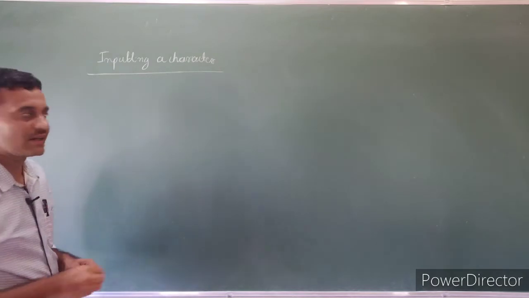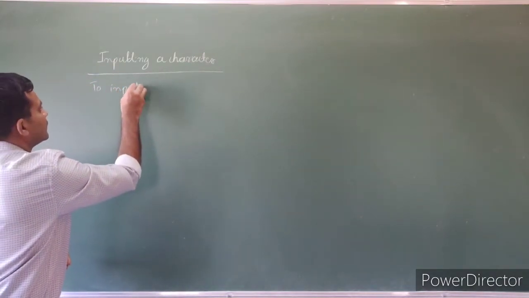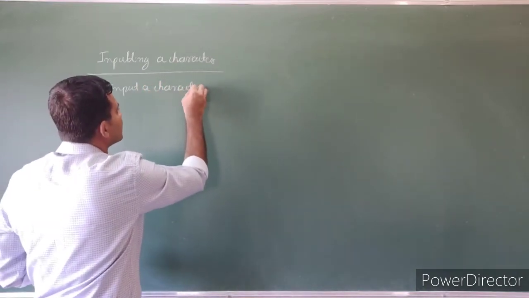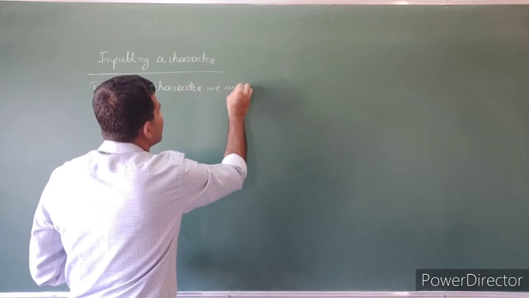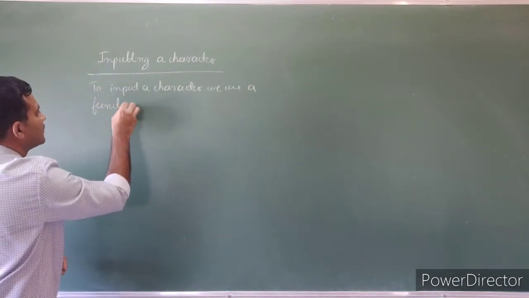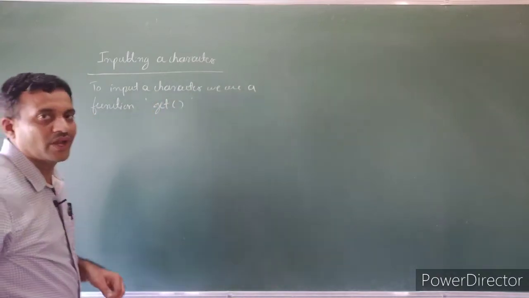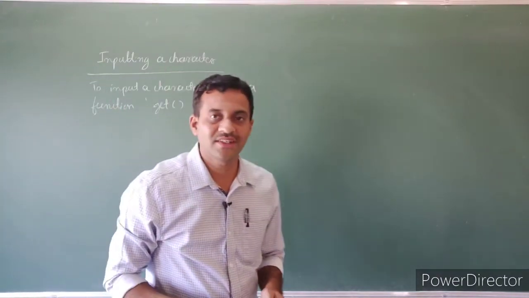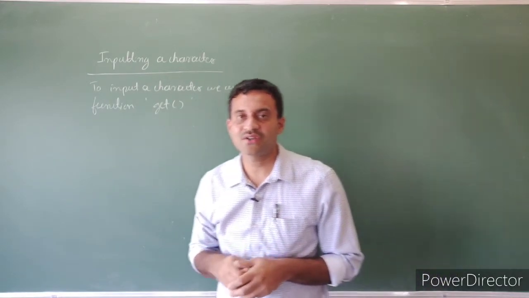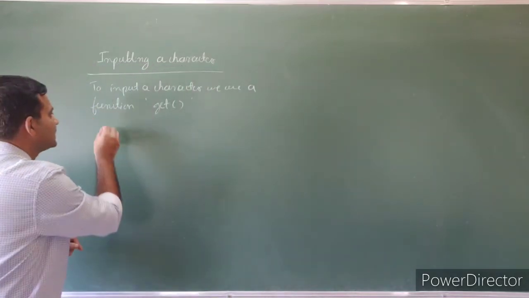Let's discuss the next concept, that is inputting a character. To input a character constant, we use the function get. We can also read a character using the cin object, but it is better to read a character constant using the function get. So how to use the get function? See the syntax.